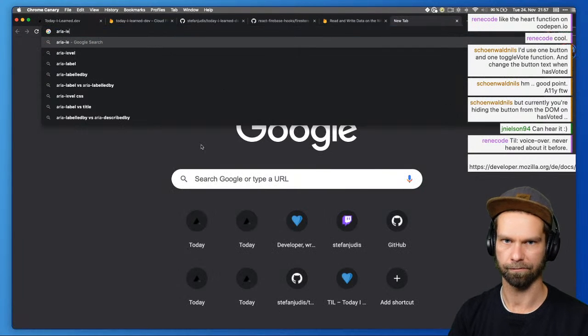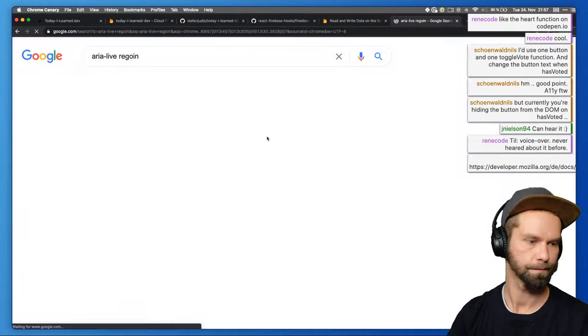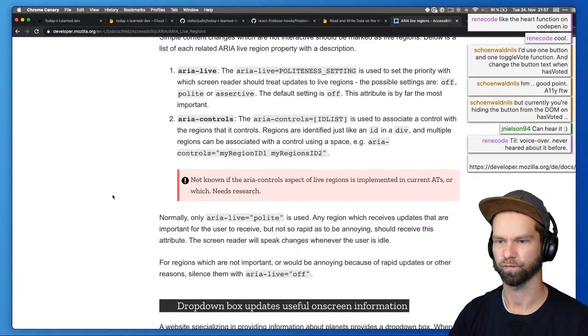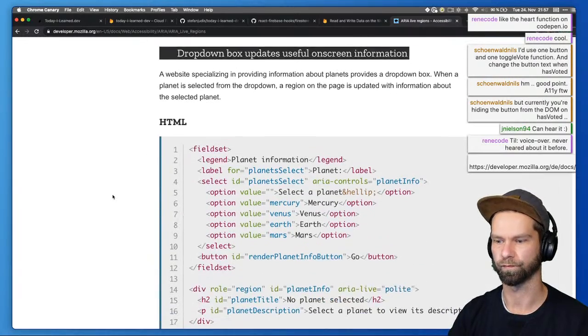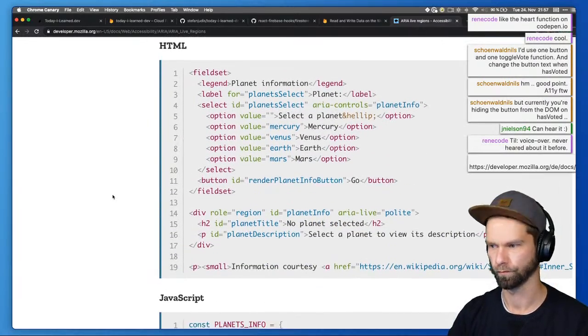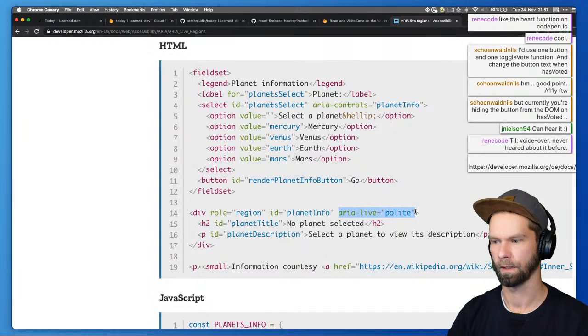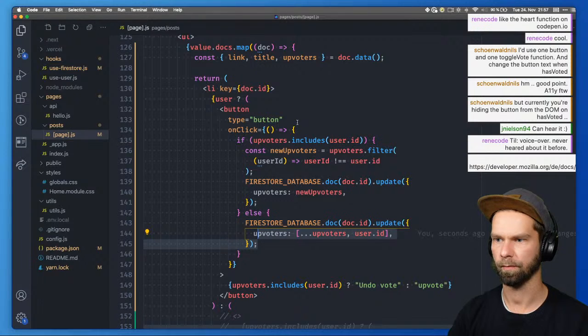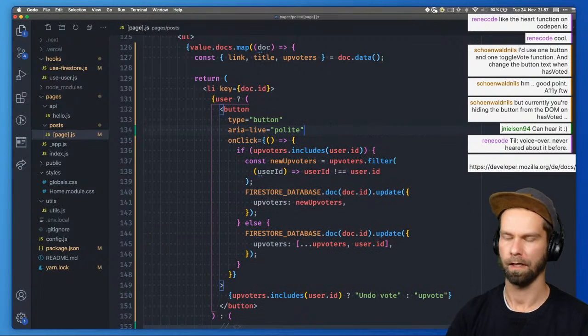All right, let's try a live region. ARIA live regions are ways to expose information to assistive technology.